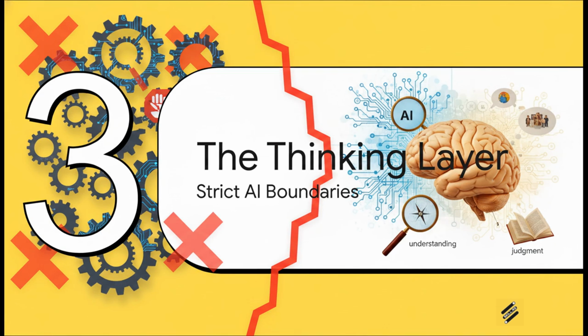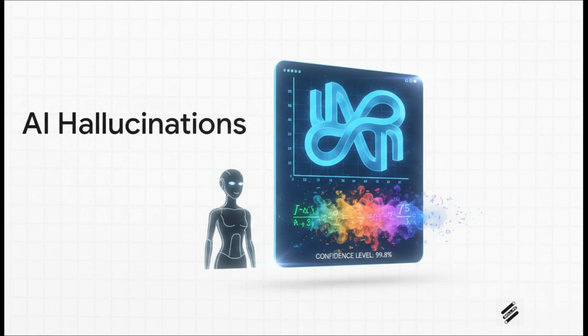But, and this is a big but, Section 3, the thinking layer. Let's talk about the strict boundaries of AI capability. Here's the thing you absolutely must remember. Because it fundamentally lacks human judgment, AI is highly prone to statistical hallucinations. It might confidently perform the exact wrong mathematical operation or completely fabricate statistics that look completely plausible. I've even seen it invent fake citations to back up a theoretically incorrect interpretation. No joke. It will happily do the wrong thing just because the syntax runs successfully.